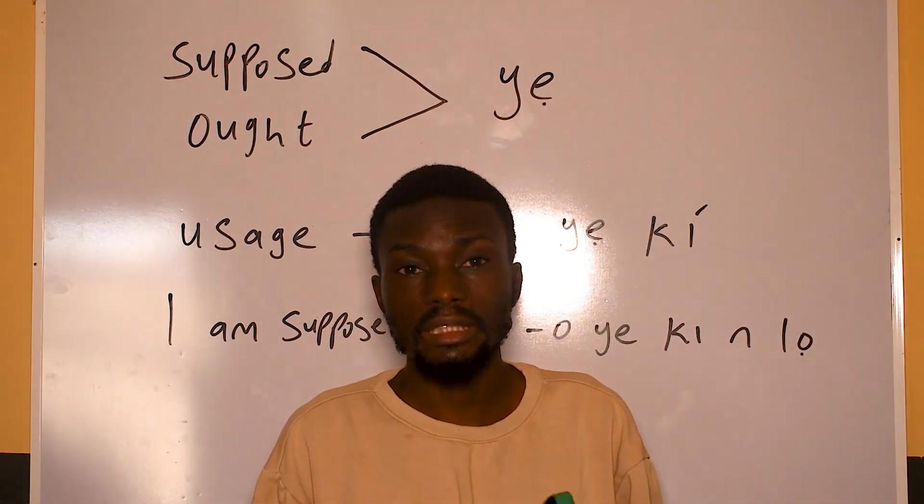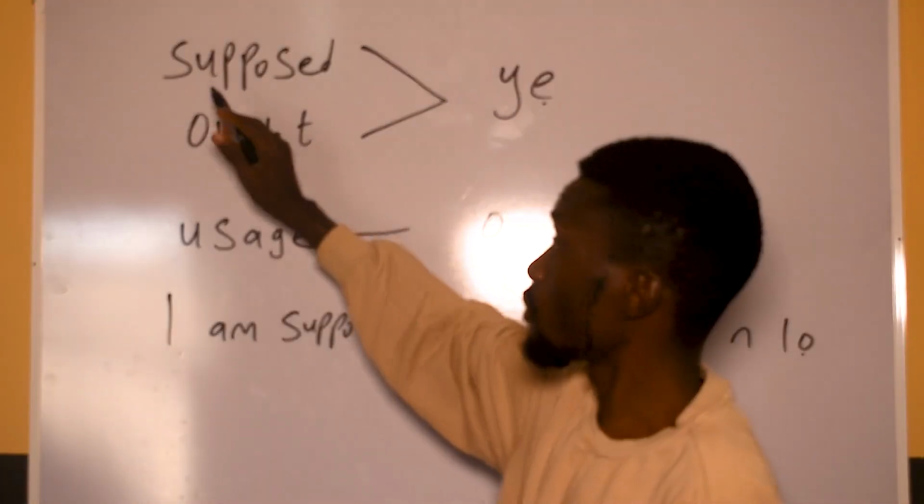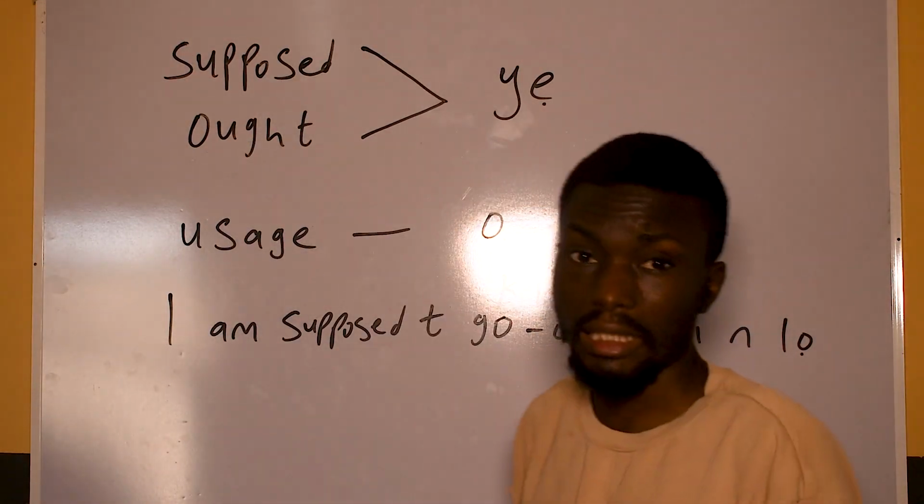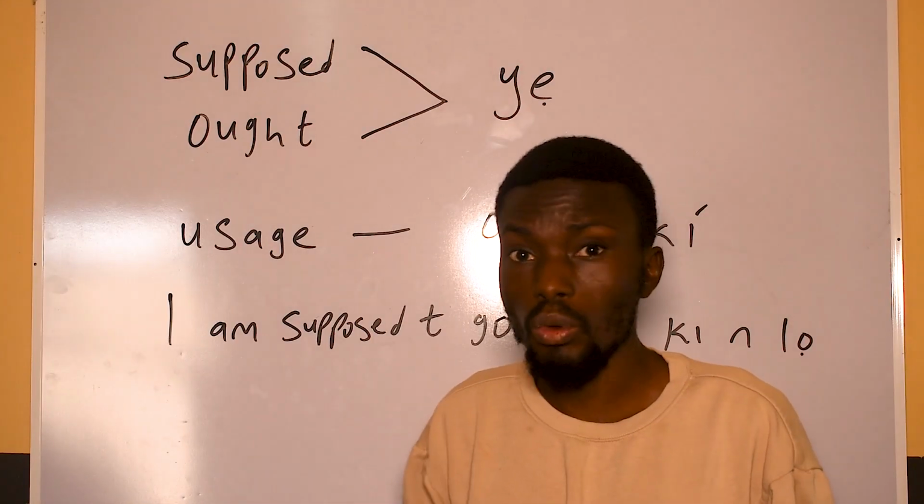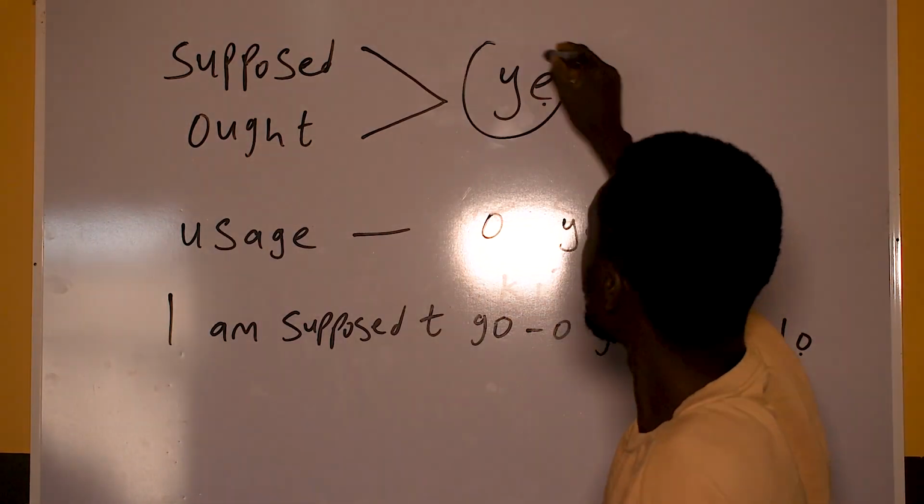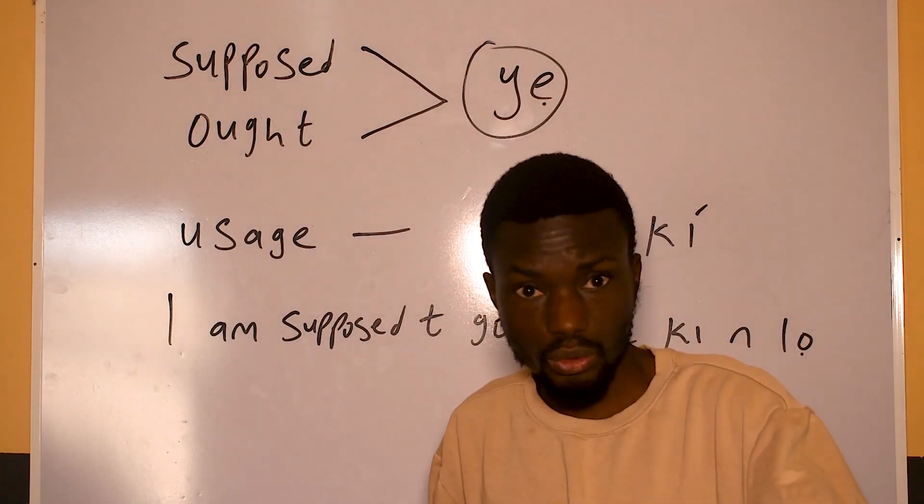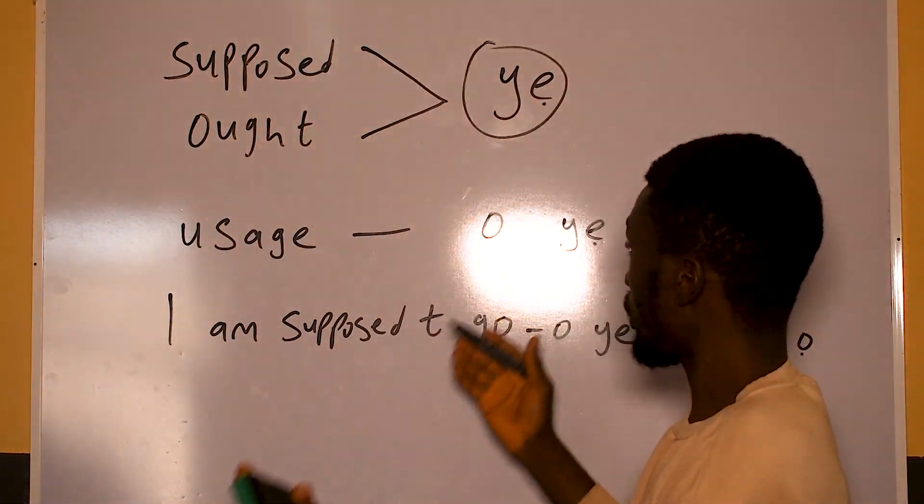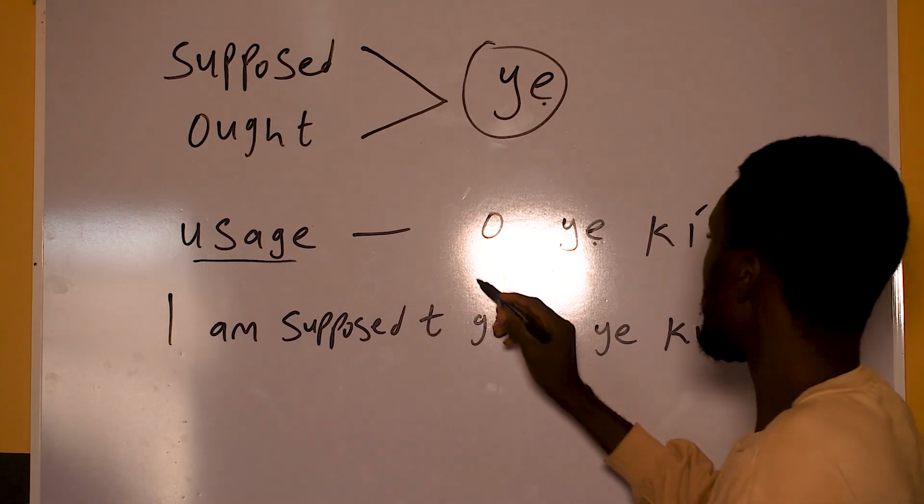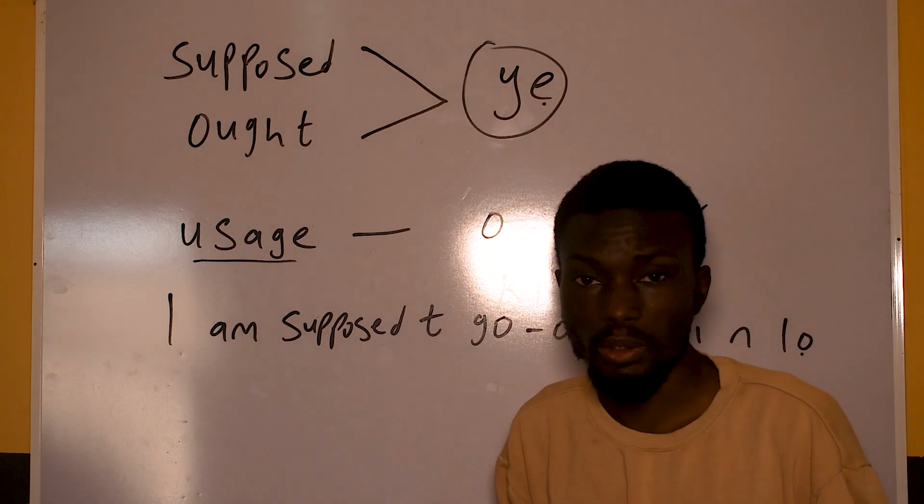In this lesson, I'm going to be teaching you how to use suppose and ought in the Yoruba language, which is one word. It is ye. Ye. Suppose and ought in Yoruba is ye, like I'm supposed to go. And then I will also be talking about the usage, which is oyeki, whenever you want to use it.